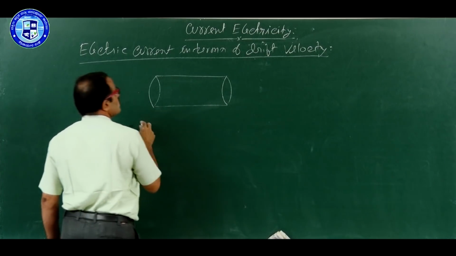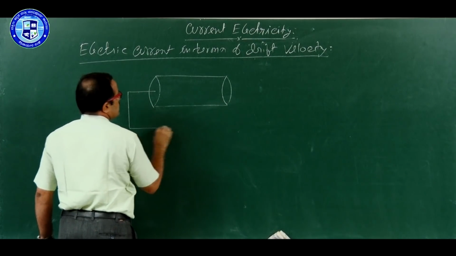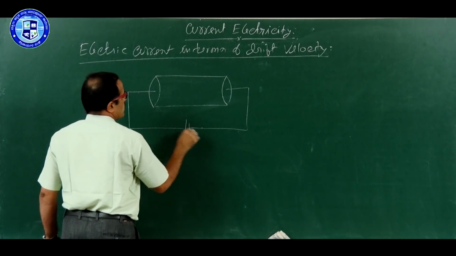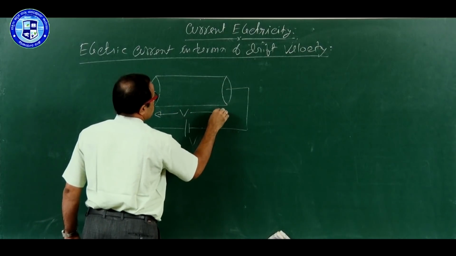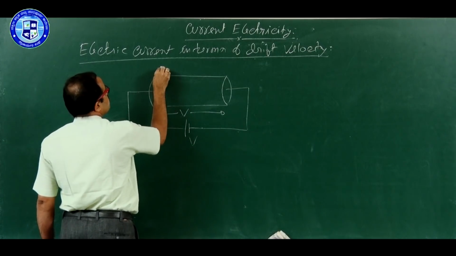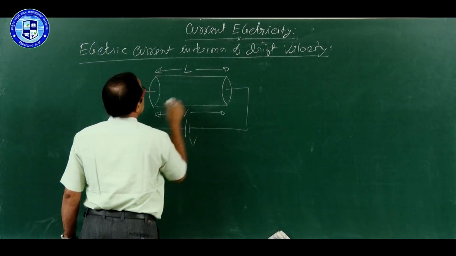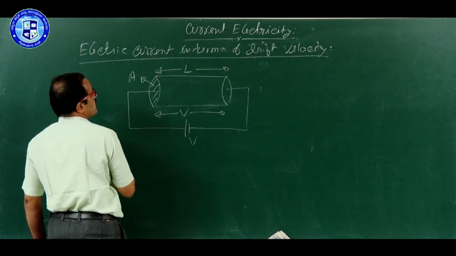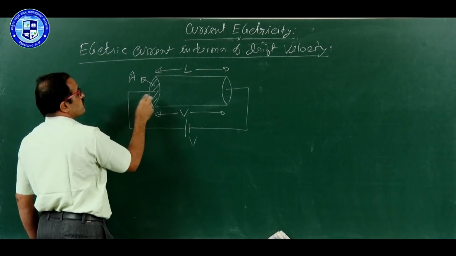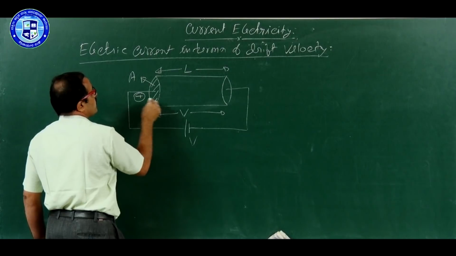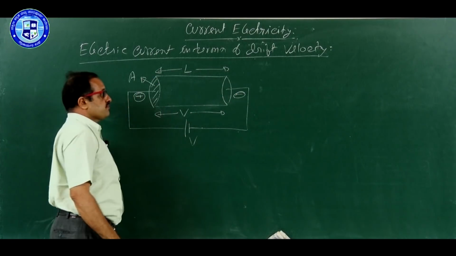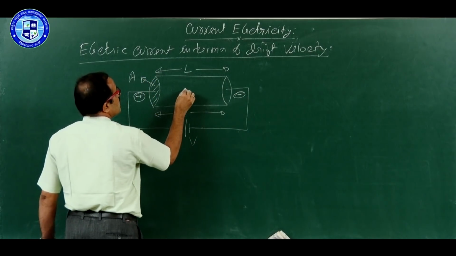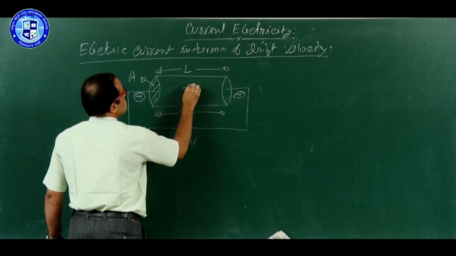It is a uniform conductor connected to a cell, which provides potential difference, and the length of the conductor is L. Area of cross section of the conductor is A. This is the positive end, this is negative. And here we take one free electron.